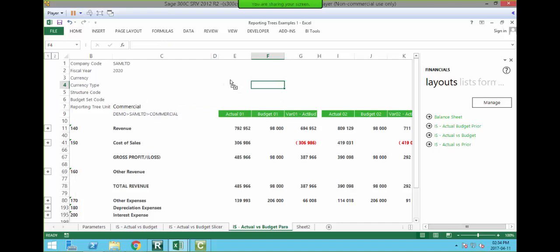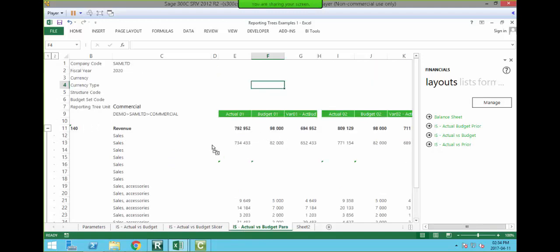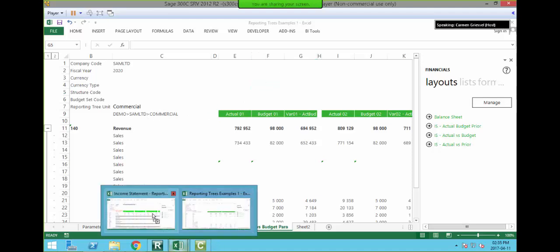And if you wanted to lock this report down, you could do so and then not allow the user to unhide the other information. That will then allow them to view this information in this particular workbook for this particular reporting tree or company or branch. But just remember, they will not be able to drill down if they don't have access to the hidden sheets in this particular workbook.